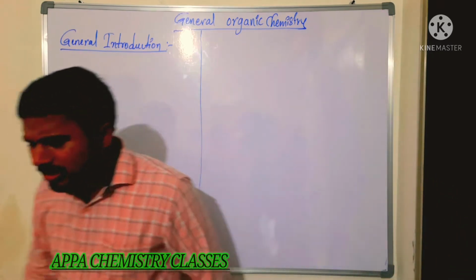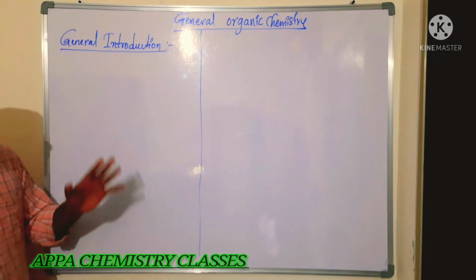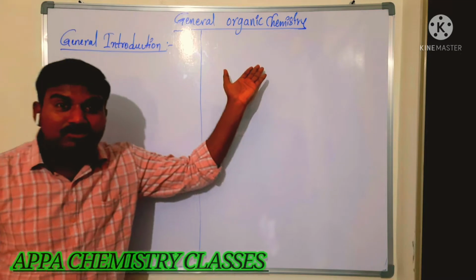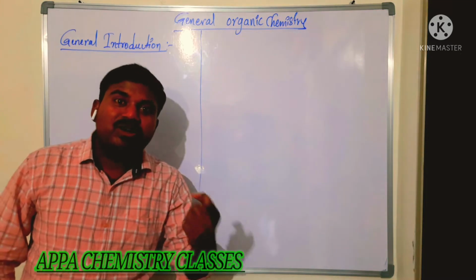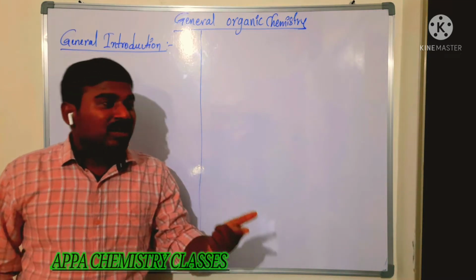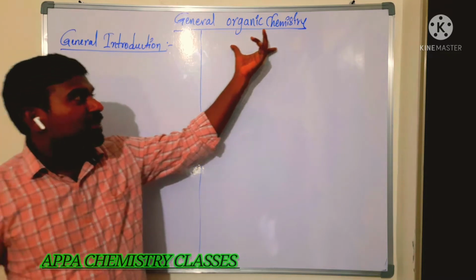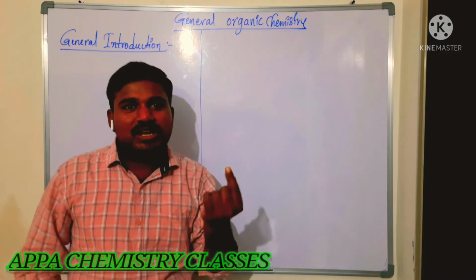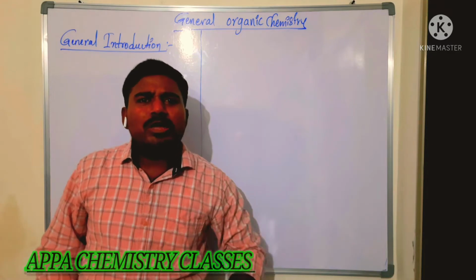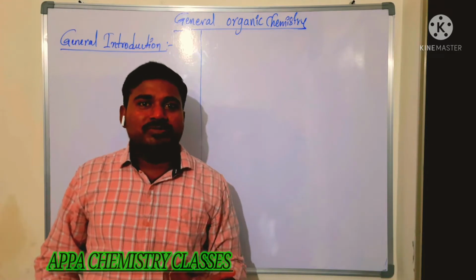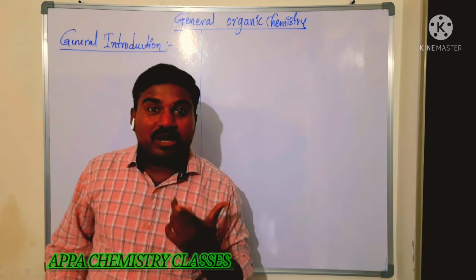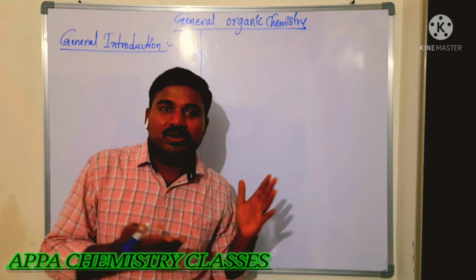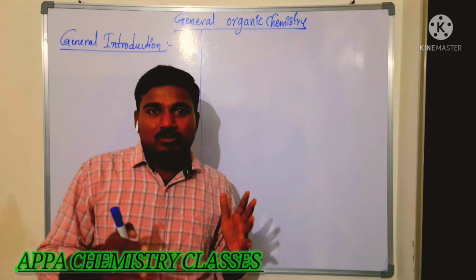First, we have to discuss the introduction part. Why do we have a separate chapter for a single element? What is that single element? Carbon. For the single carbon atom we have a separate chapter, that is organic chemistry. So why do we have to learn more about carbon? What are the different properties of carbon? If it has some special characteristics, then only we can learn more about it.